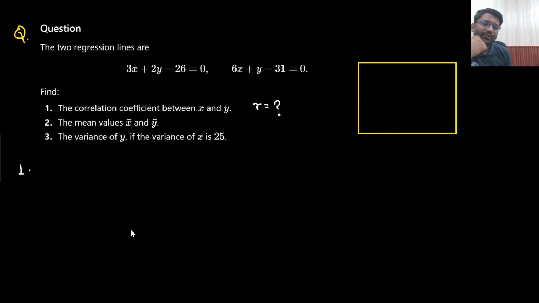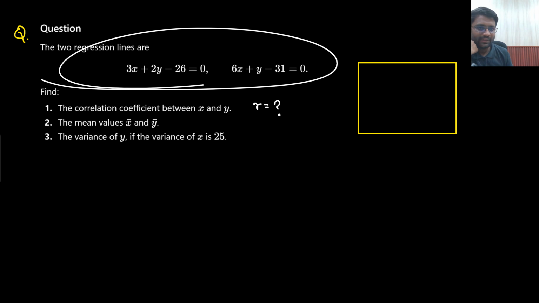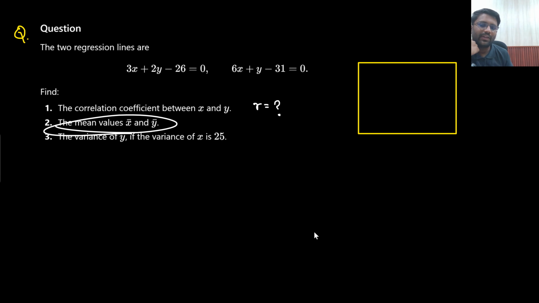So again the same kind of question. Case 1. Let's just say this question was given and then they directly asked the mean value of x and y. They did not ask correlation coefficient, they did not ask any other question. They are directly asking mean value of x and y. How will you solve this question? If directly the second question is asked, mean value of x and y, what will I do?